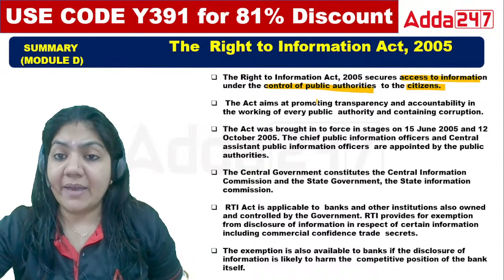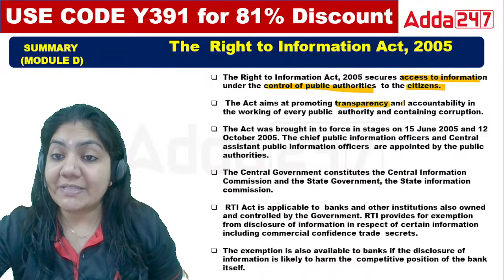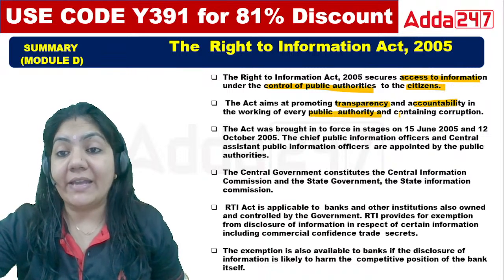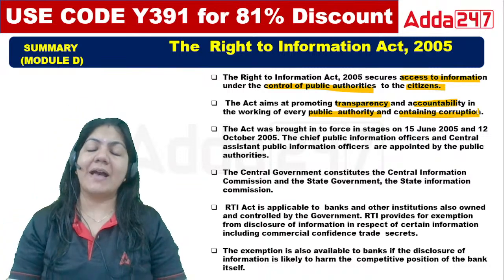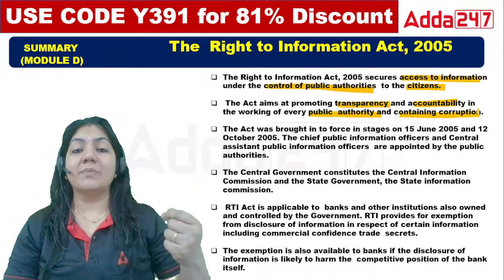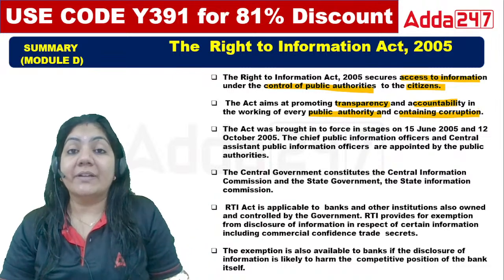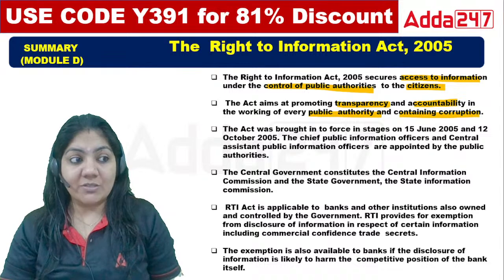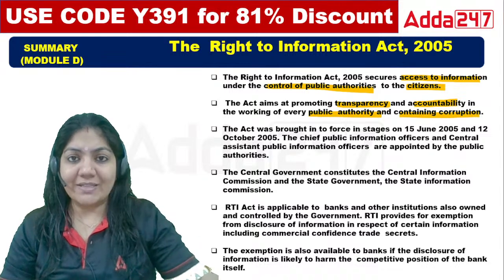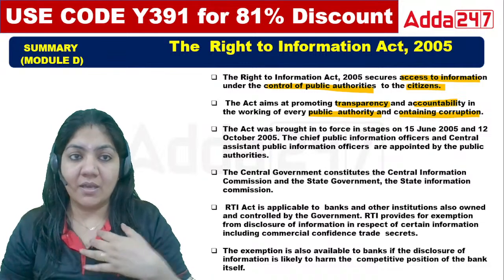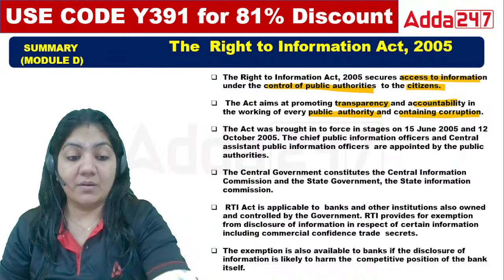The Act aims at promoting transparency and accountability in the working of every public authority and containing corruption. As we know, we are free citizens of India. We are living in a democratic country. So democratic country means if we are choosing the members of parliament, we have a right that we can ask any question from the government.